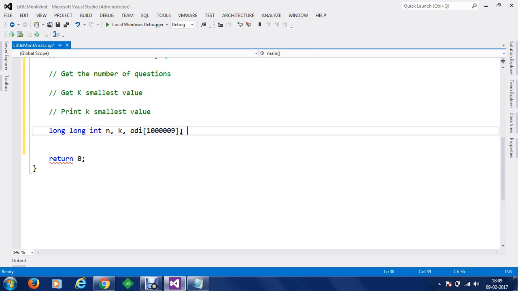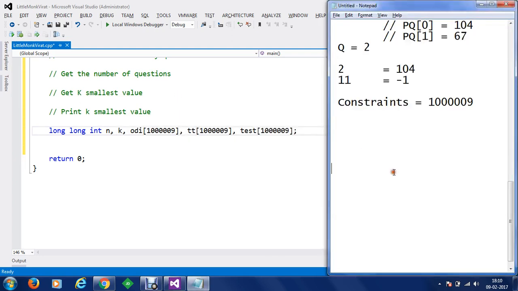Then what we need is, we need to get that for T20, so 1 0 0 0 0 9. Then we are going to get that for test, that is 1 0 0 0 0 9. So we have got all these values here. Let's just check it out if we need any more.